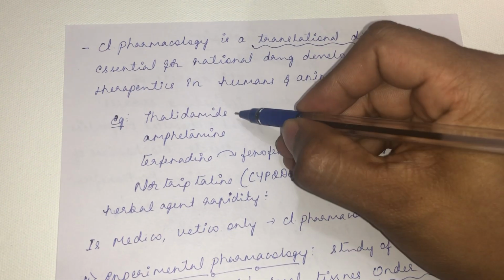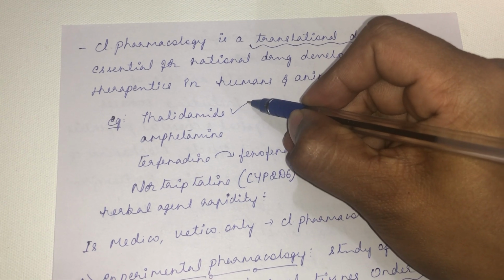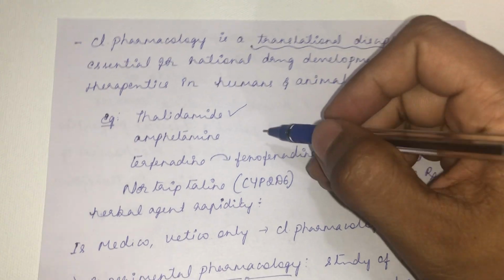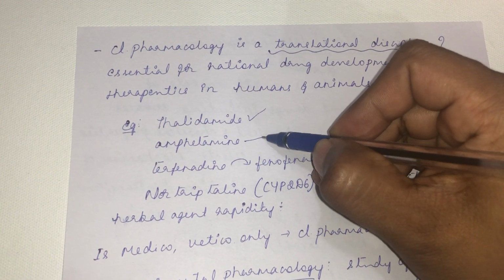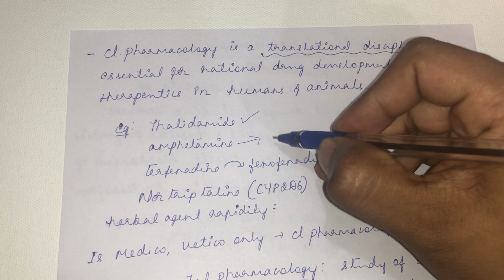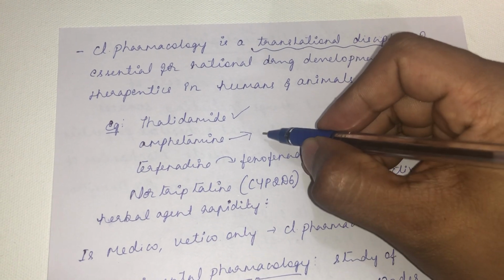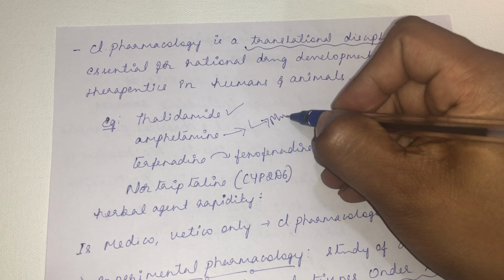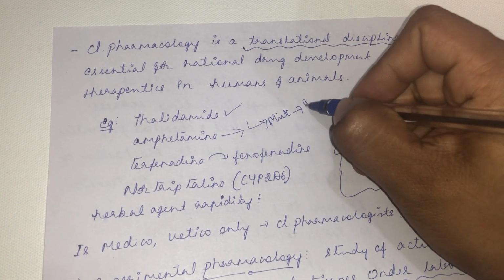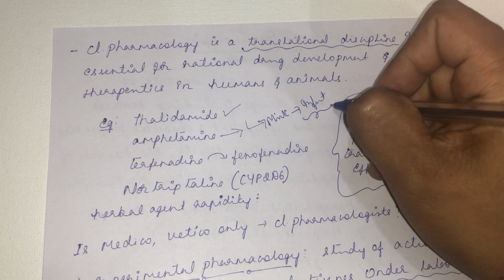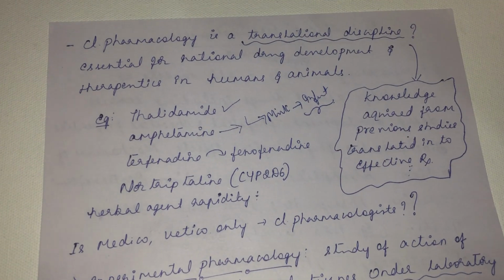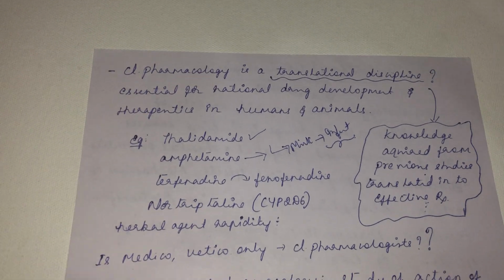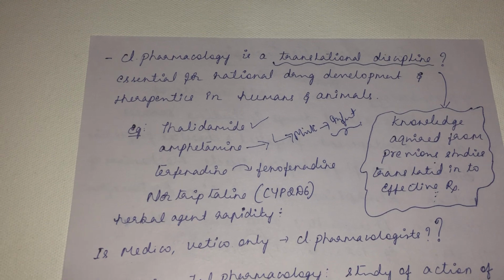I already quoted the example of thalidomide in the 1960s, used for morning sickness. It used to cause phocomelia, then the drug was banned. Then amphetamine, which is used as a CNS stimulant drug. When it was taken by breastfeeding mothers, it used to be excreted through the milk and enter the infants also. Once this report was made by the clinical pharmacologist, they stopped using amphetamine. They gave a regulatory ban on the usage of amphetamine in lactating mothers.